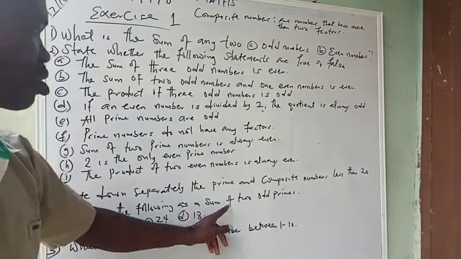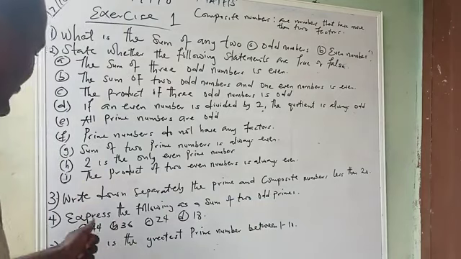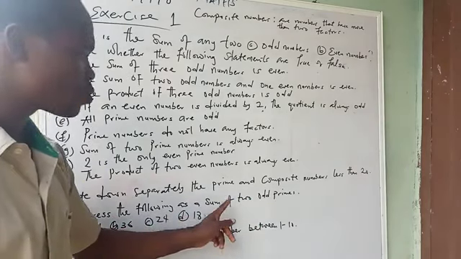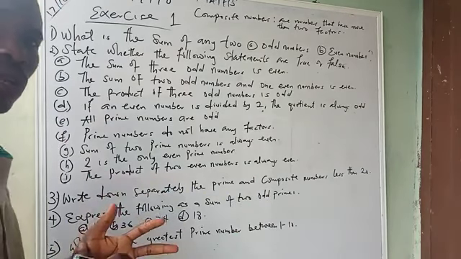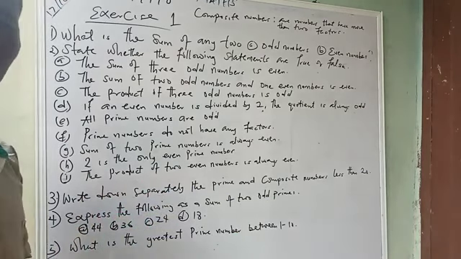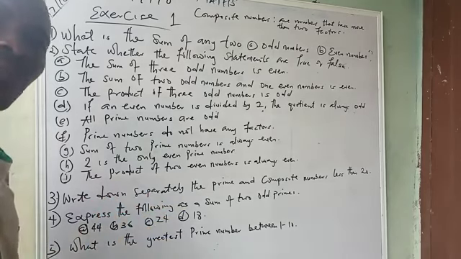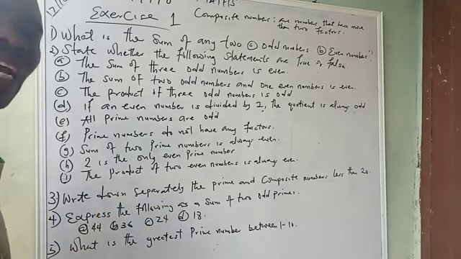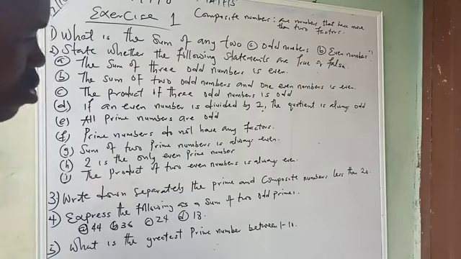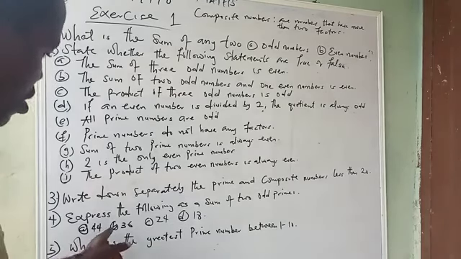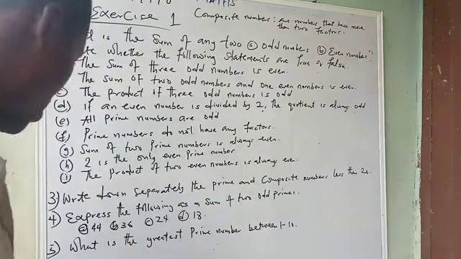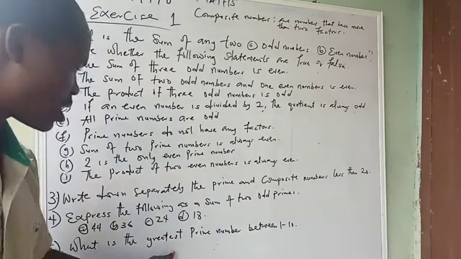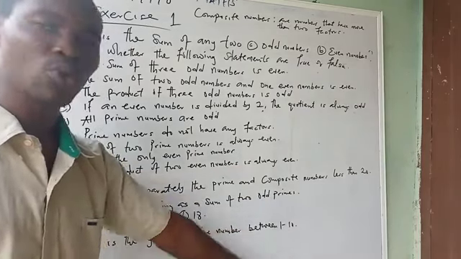Express the following as a sum of 2 odd primes. They are telling you now, we don't have numbers that are just odd numbers. We have numbers that are prime numbers. We have numbers that are odd and at the same time prime. So they are telling us now that you should express this example as the sum of 2 odd primes. Okay. What is the greatest prime number between 1 and 10?